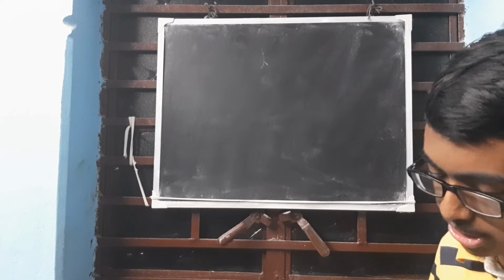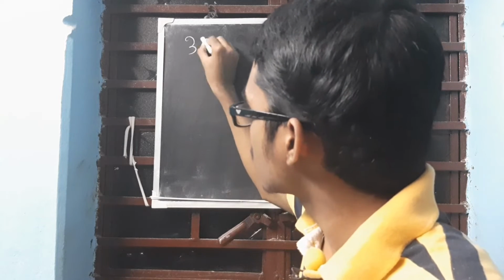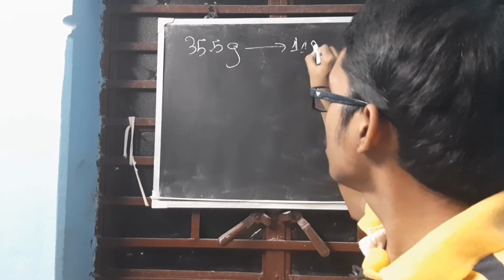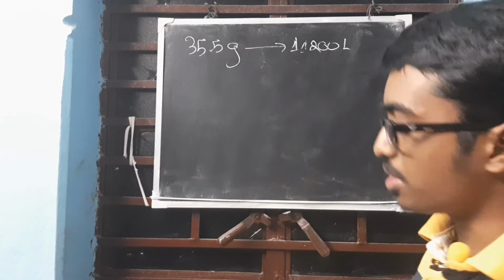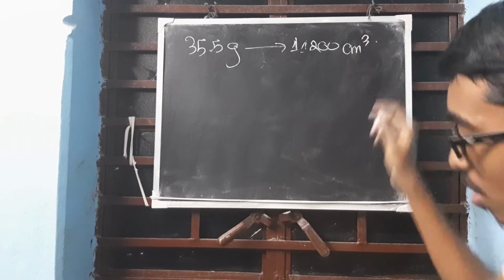Clear? So what is it saying? It is saying that 35.5 gram is occupying 11,200 centimeter cube at STP. Alright, fine.